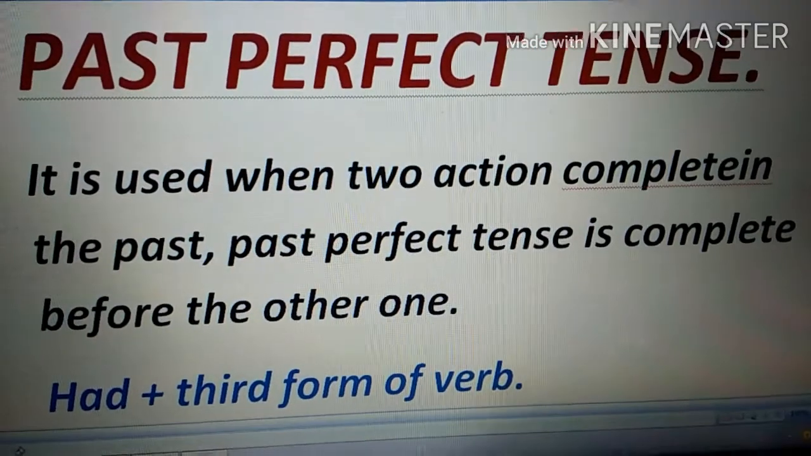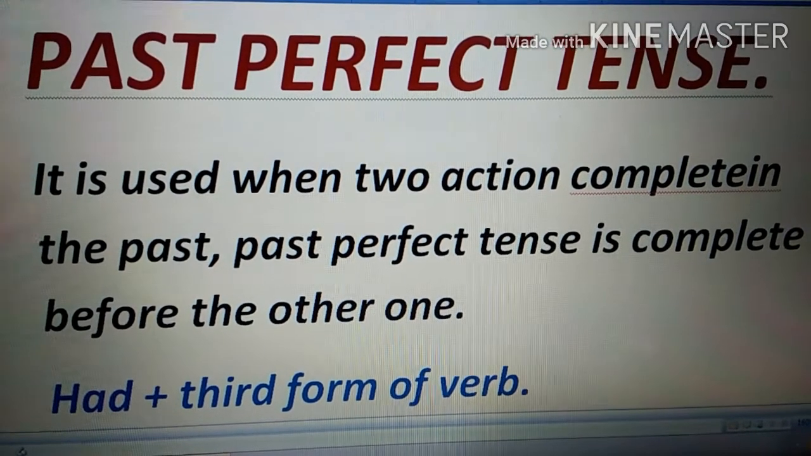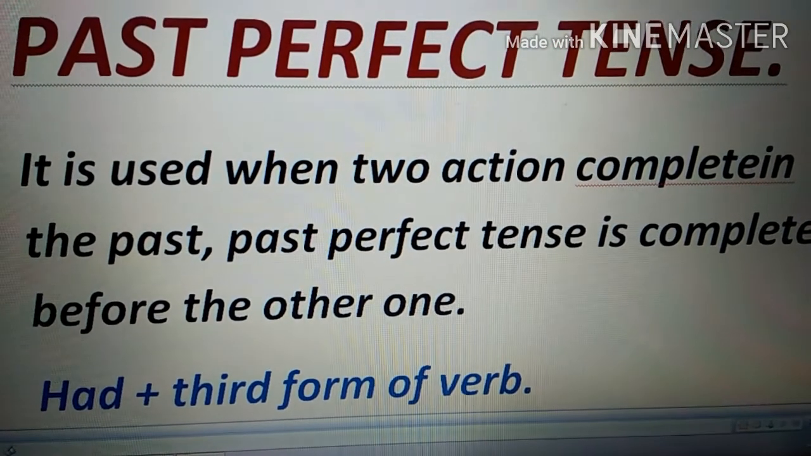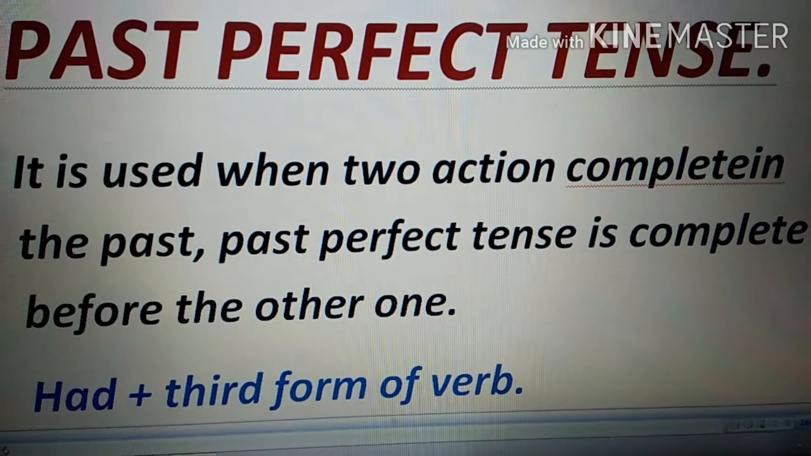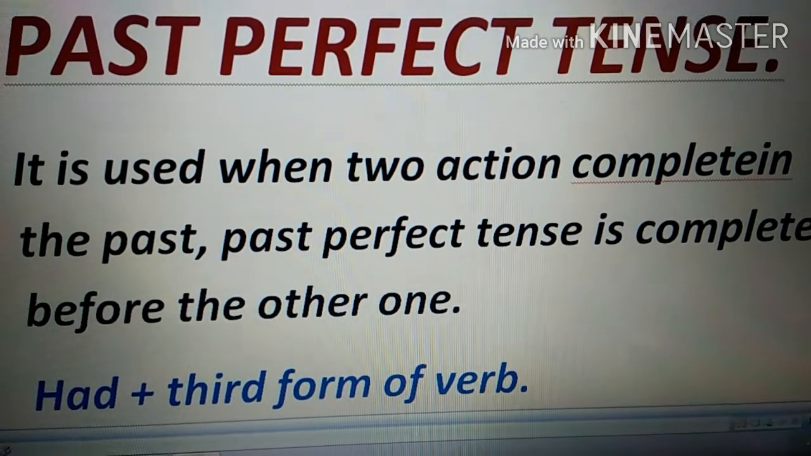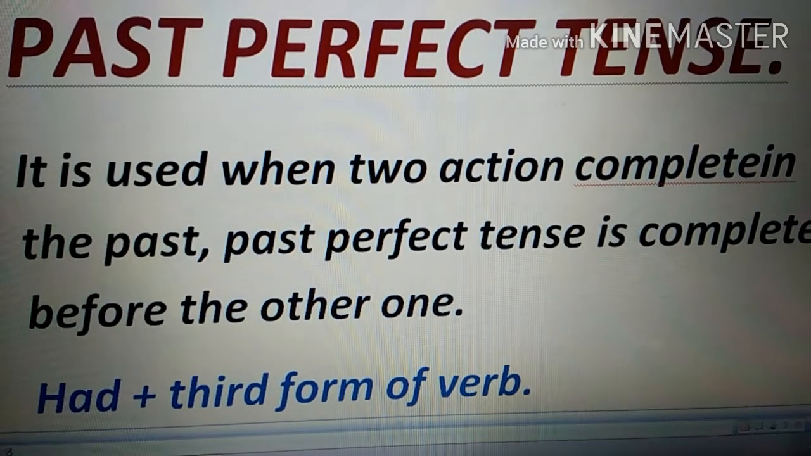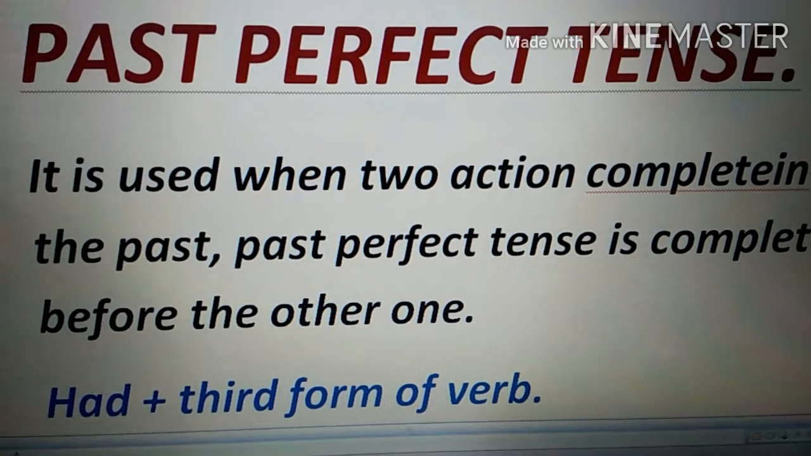So our next type of tense is past perfect tense. Now, when is this used? You can use in various ways. So the first way is, it is used when two actions completed in the past. Two actions have already been completed, and the past perfect tense will show you which action was completed first, and which was the other one.